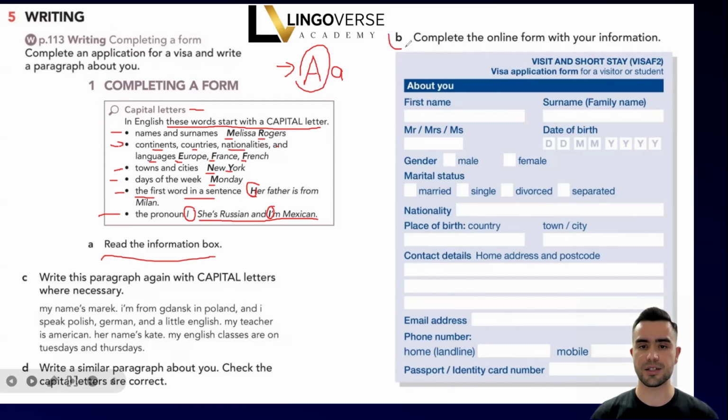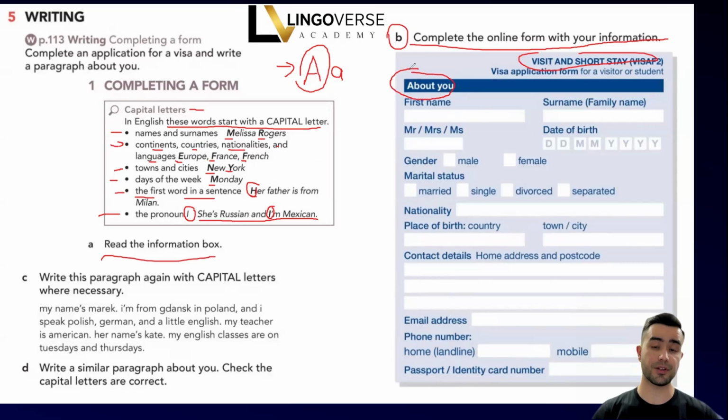Okay, now let's do exercise B. Complete the online form with your information. Visit and short stay visa. Okay, today we're gonna apply for a visa, guys. Here we need to write our personal information, but personal information is very sensitive, so let's write about someone very famous. Okay, who is the best rapper out there? It's Eminem, right? Okay, let's write about Eminem.